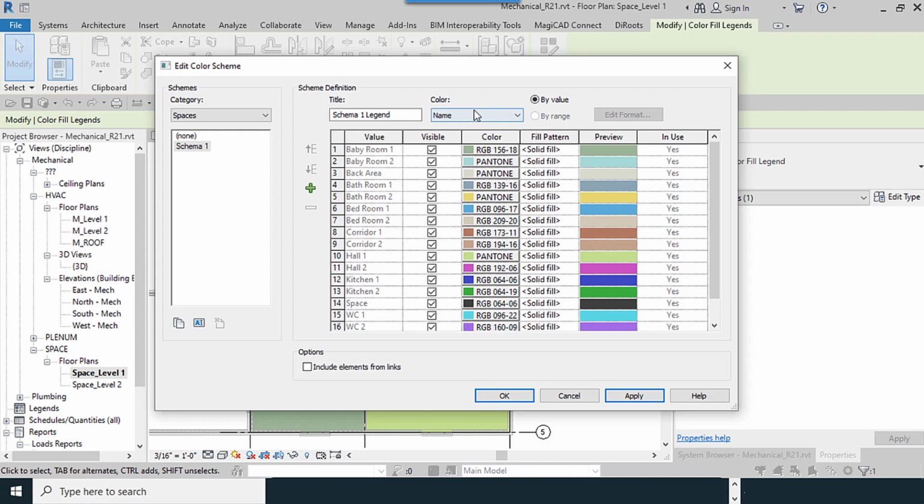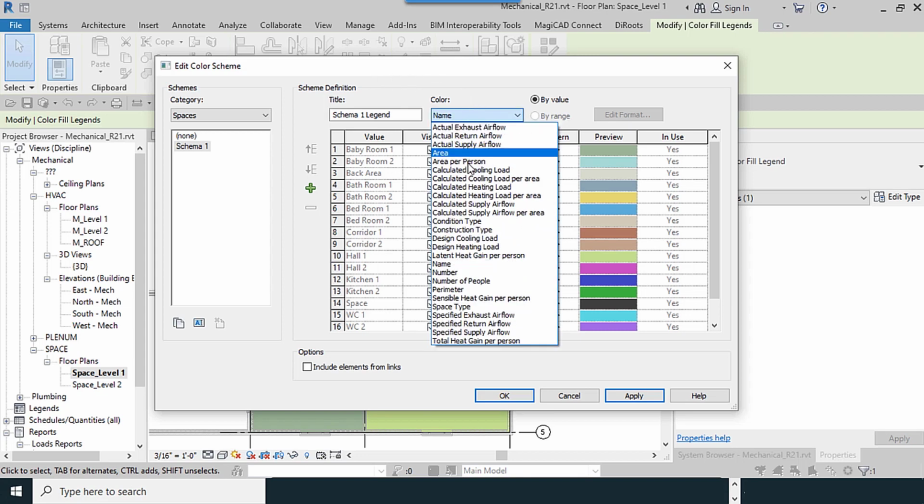And what is your basis of coloring? All the parameters are available here, based on actual exhaust airflow, actual supply airflow. Actual will be available if you add hatches for supply, return or exhaust, and other parts.